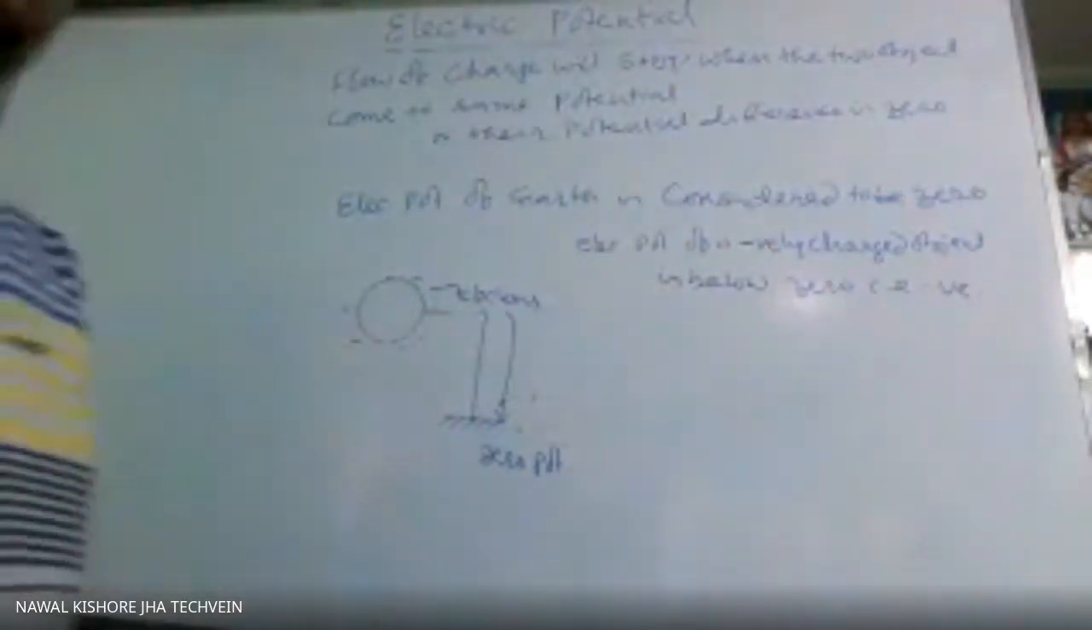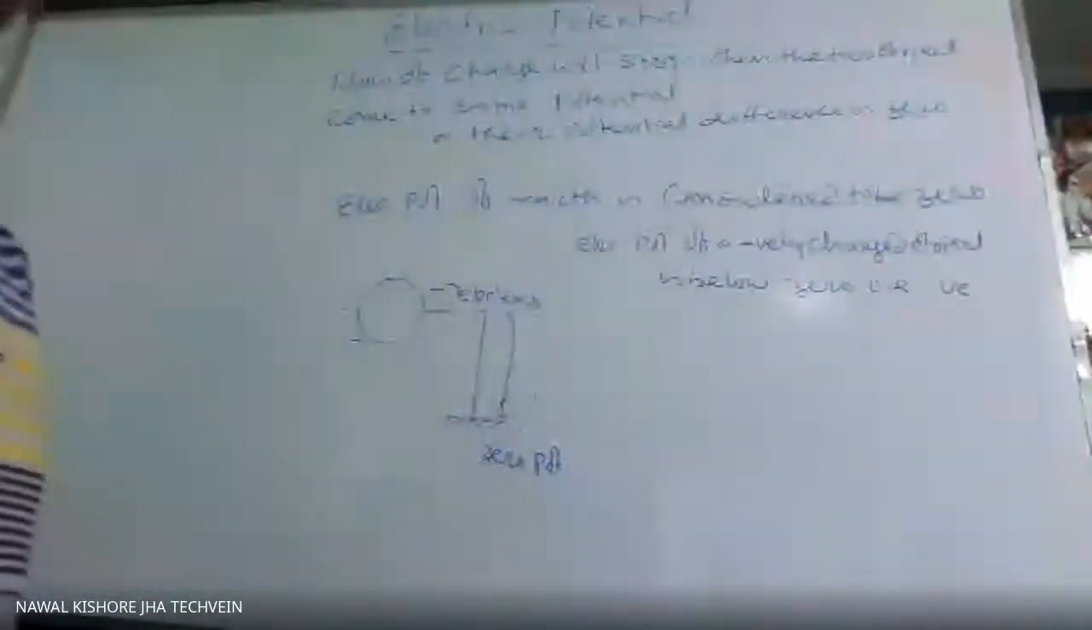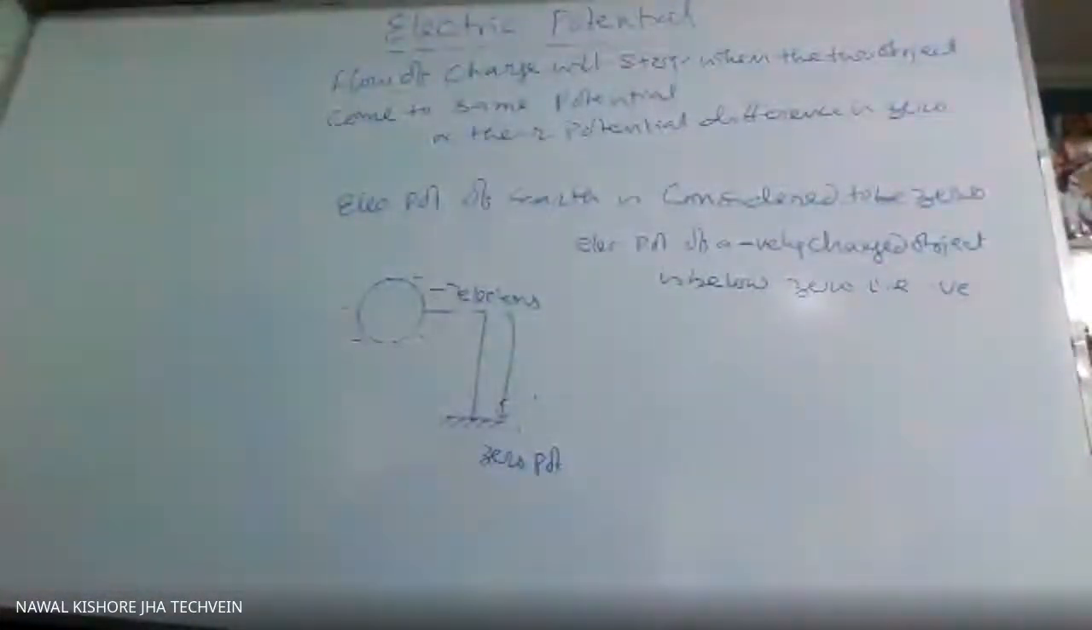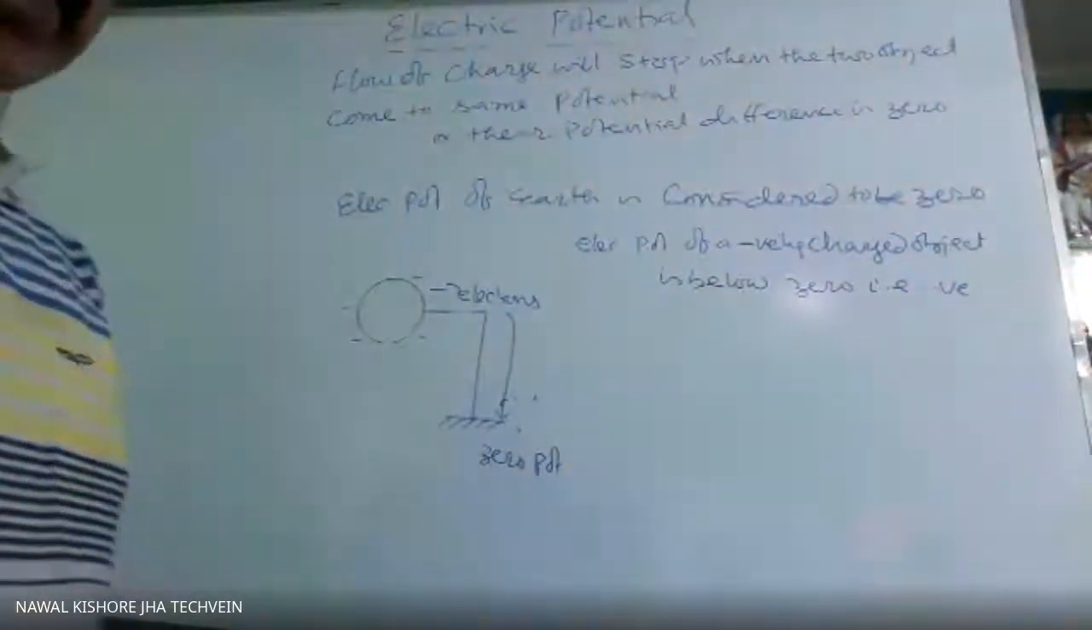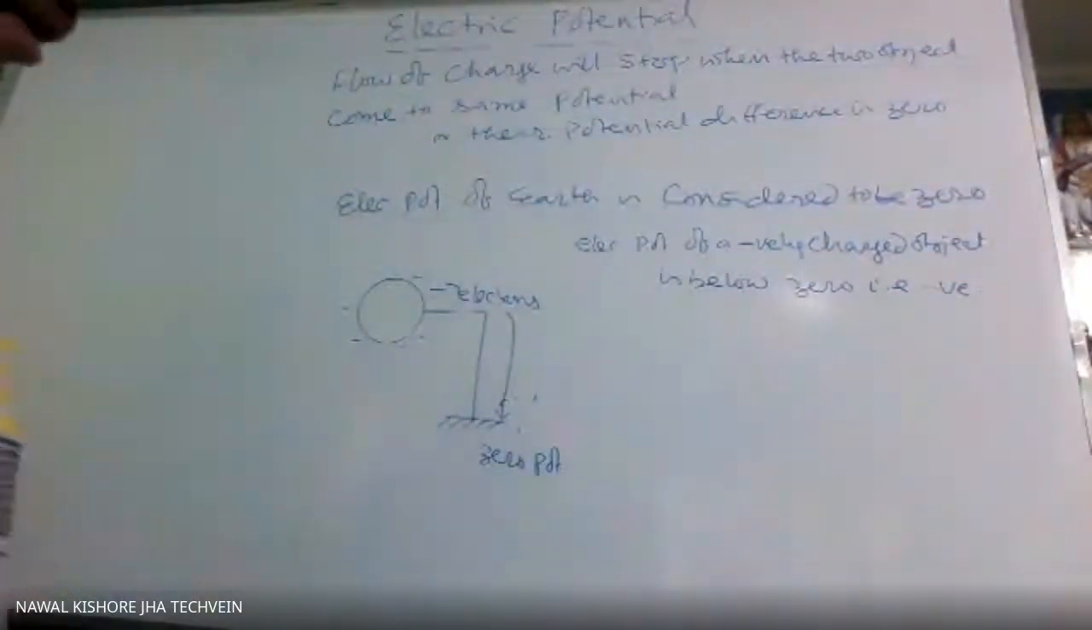So electric potential, the qualitative definition, means it shows the quality. It is an electric condition that determines the direction of flow, whether when two objects are kept in contact, suppose